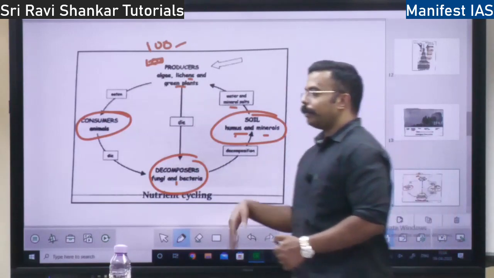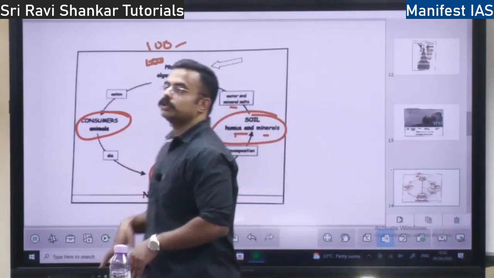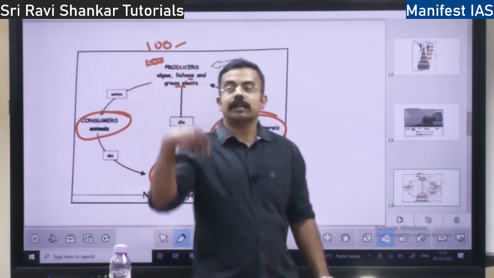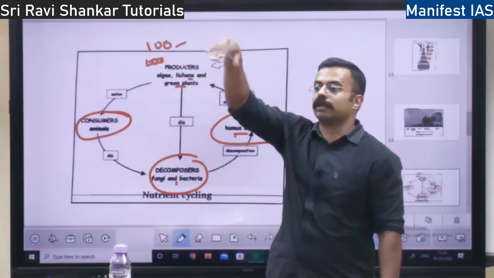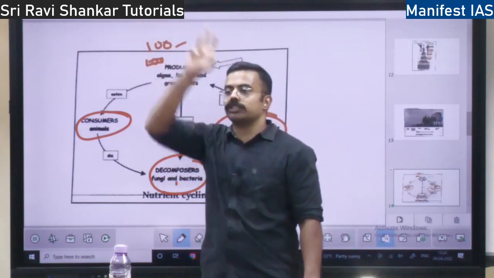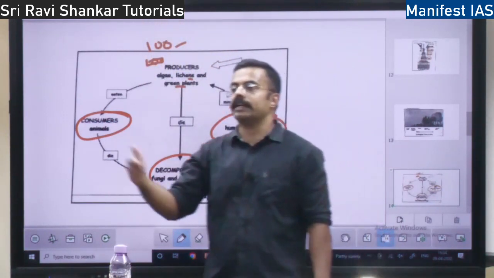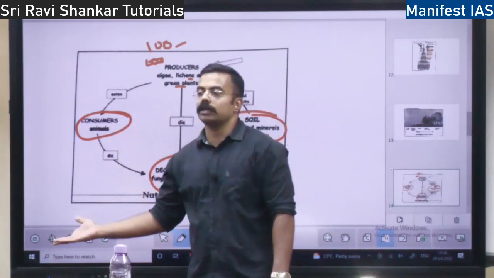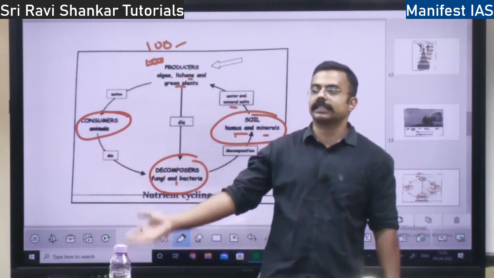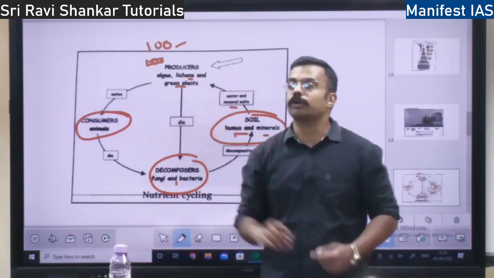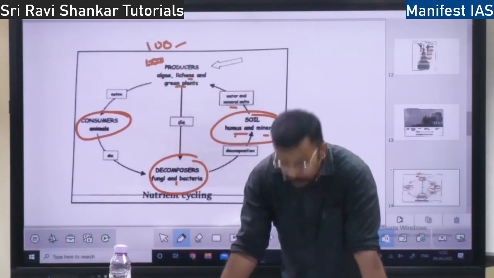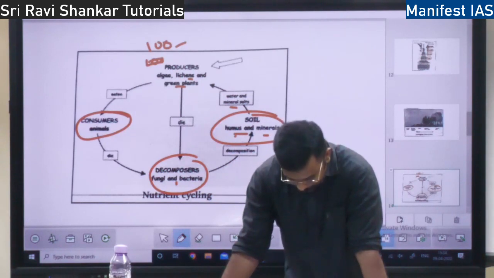Later on, once the plant dies or plants do excretion, this nitrogen will go back to the atmosphere. So from atmospheric nitrogen to ammonium, ammonium to nitrite, nitrite to nitrate, and from nitrate it goes to the human or plant body. From the body, through excretion, it goes to the atmosphere again. This is the whole concept of the nitrogen cycle, right?